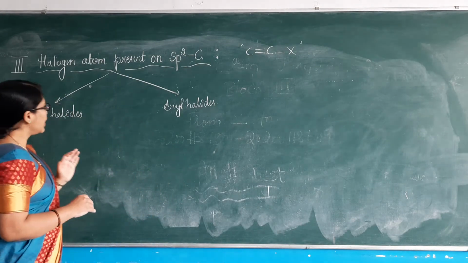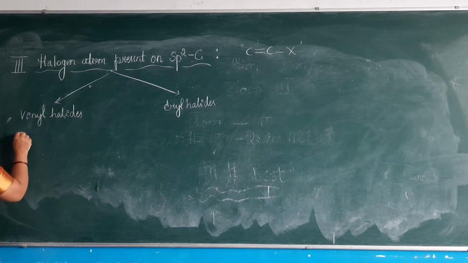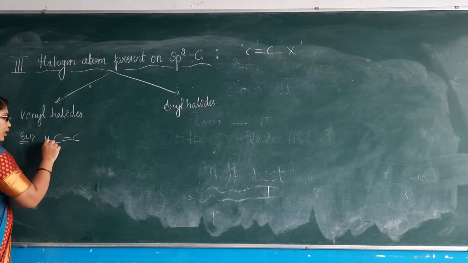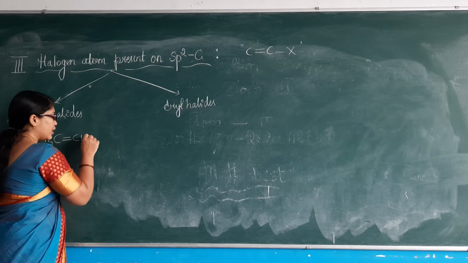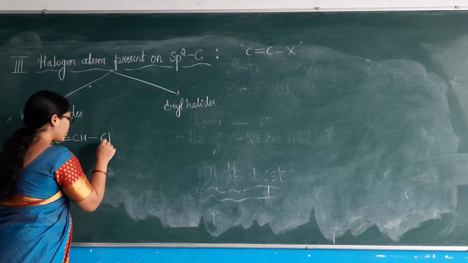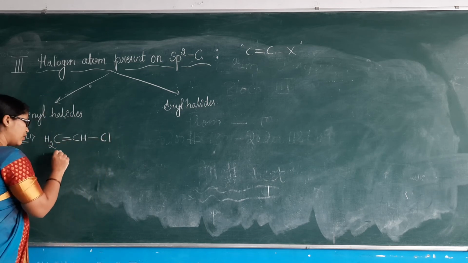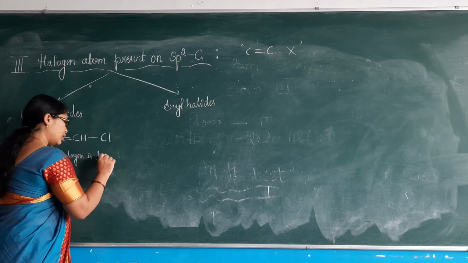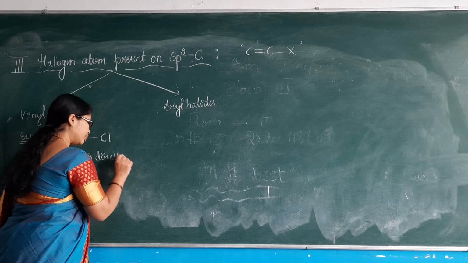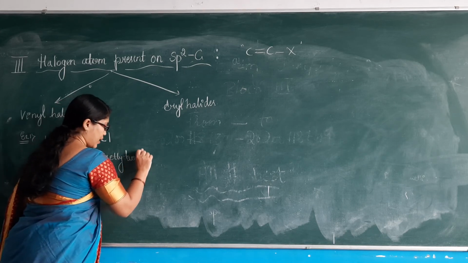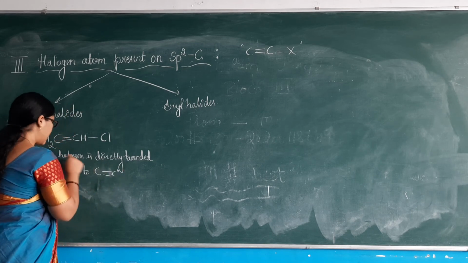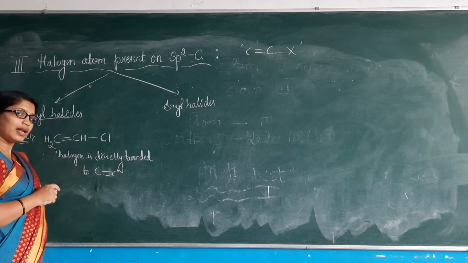Vinyl halides, we know vinyl groups, those are carbon-carbon double bonded molecules, to which our halogen atom is directly bonded, CHCl, directly bonded to the carbon-carbon double bond. When halogen is directly bonded to a carbon-carbon double bond, they are considered vinyl halides.